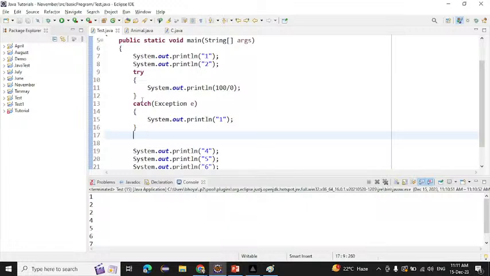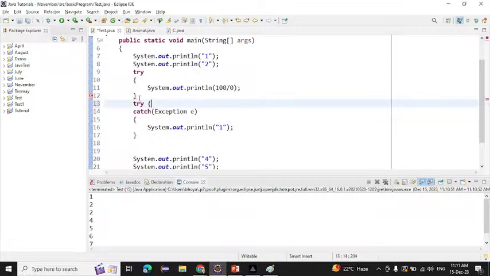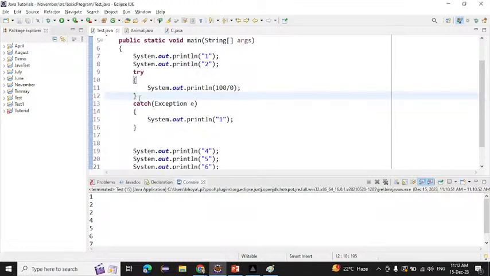Now another thing: can we write a single catch with two try blocks? If I write another try block here, we cannot write that. We can write multiple catch blocks with a single try block, but we cannot write a single catch block with multiple try blocks. You must remember this. Another thing to remember: if you write the parent class first and then the child class exceptions, you cannot write that, because all the exceptions will be handled by the parent class. So the child class after it is useless, which means you cannot write that.